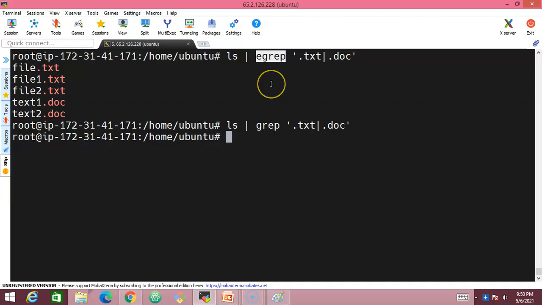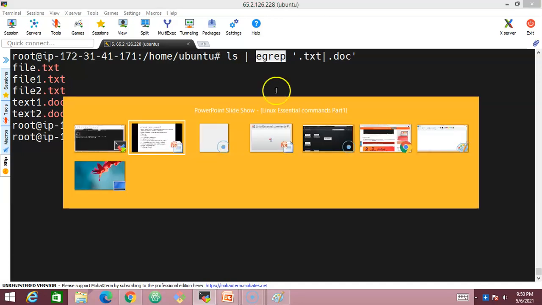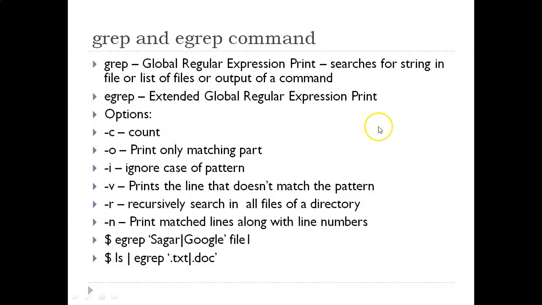So this is what the grep command is all about, and it is one of the most useful commands in Linux. Definitely you will be using this command extensively in real time. Please make sure you practice this command on any one of your Linux servers. So this is about the grep and egrep commands, and that's all for this video.